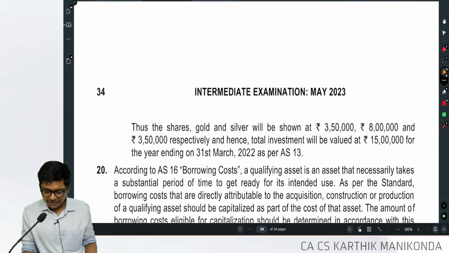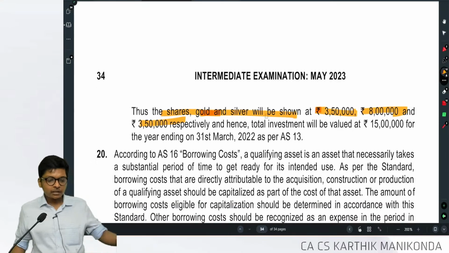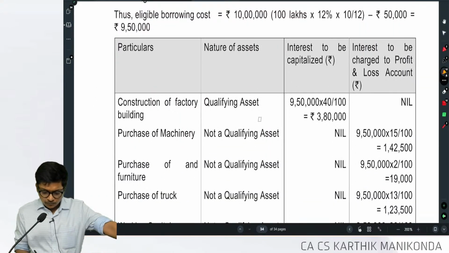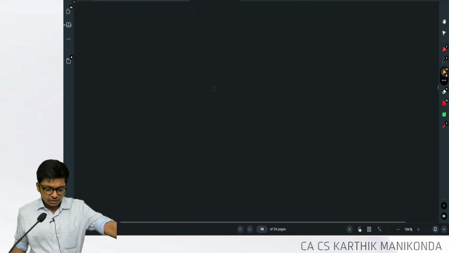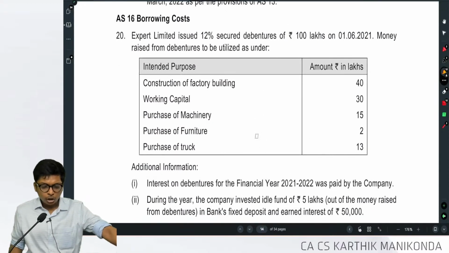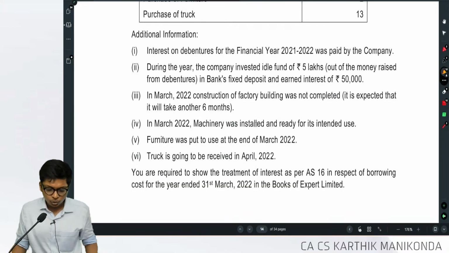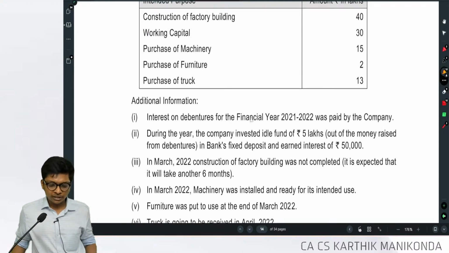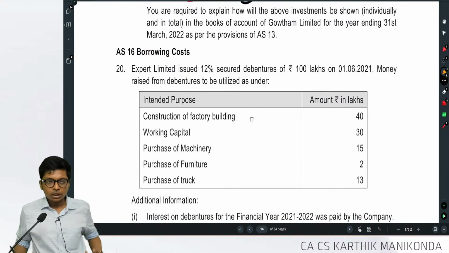That's how it will be, guys. 3 lakh in shares, gold, silver will show 3 lakh 50, 8 lakh and 3 lakh 50,000. Are you following, guys? Now they are asking, is it a qualifying asset or not a qualifying asset, and what you have to do. Are you following, guys? Okay. Let's go through the question.